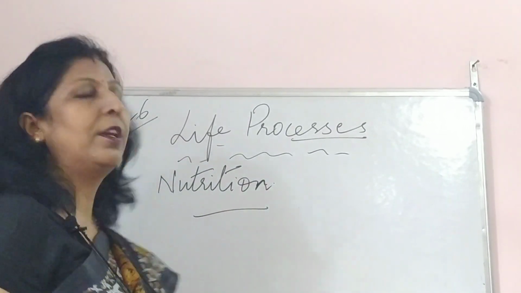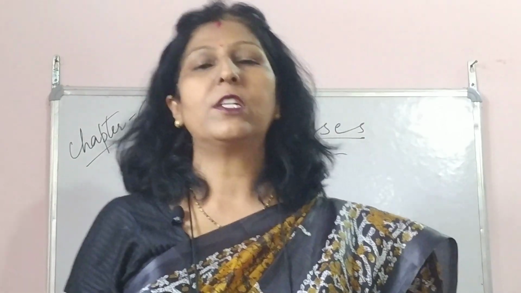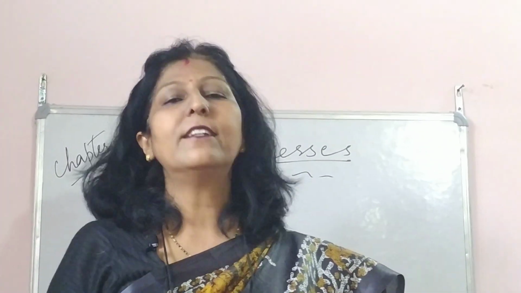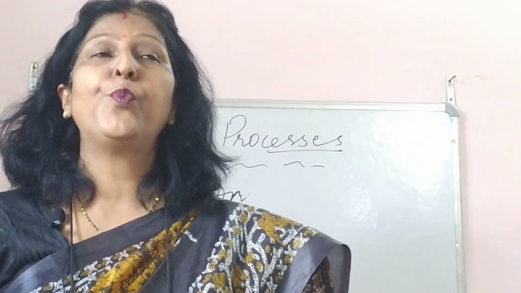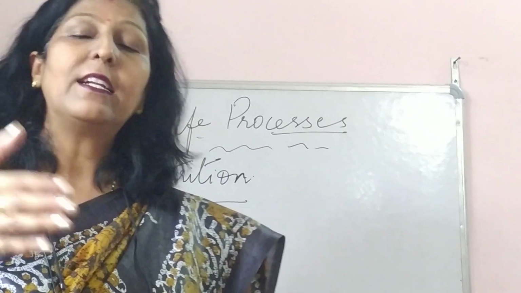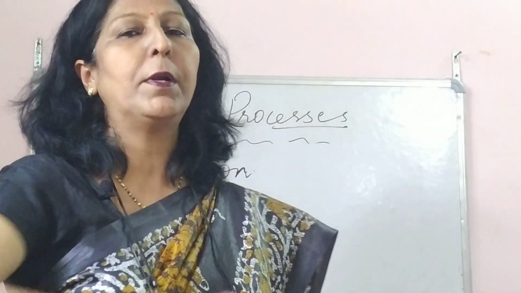Okay, so nutrition now, children. Last class what I told you is that for carrying out the different metabolic functions, energy is required. And how do we get energy? Energy we get through food, the food which we eat. Suppose you have eaten chole bhature last night.